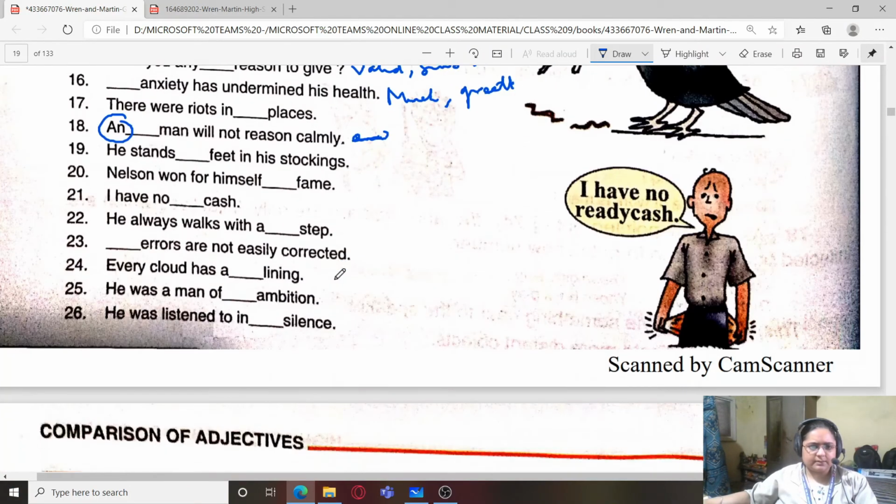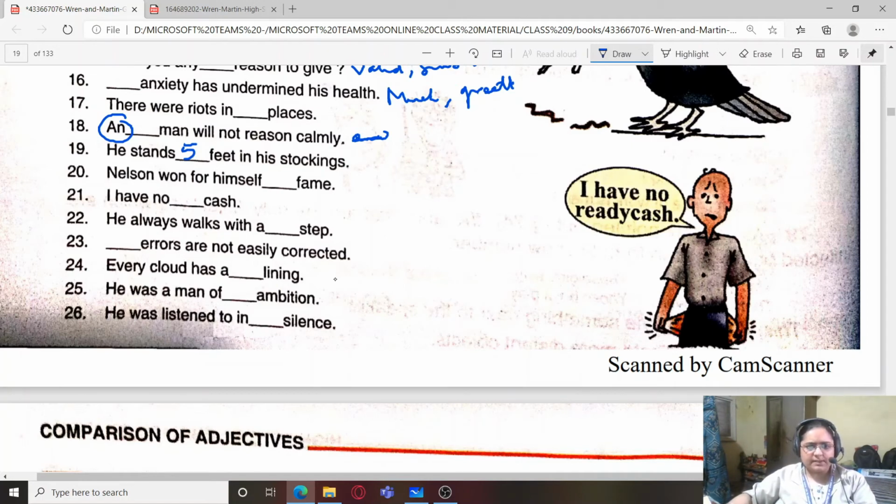Next is, he stands dash feet in his stockings. He stands 5 feet in his stockings. That is, he is wearing stockings and he is standing 5 feet in his stockings. That is, his stockings are so big. Usually, stockings are socks which are above the knee length, so covering your entire leg. So he stands 5 feet in his stockings.